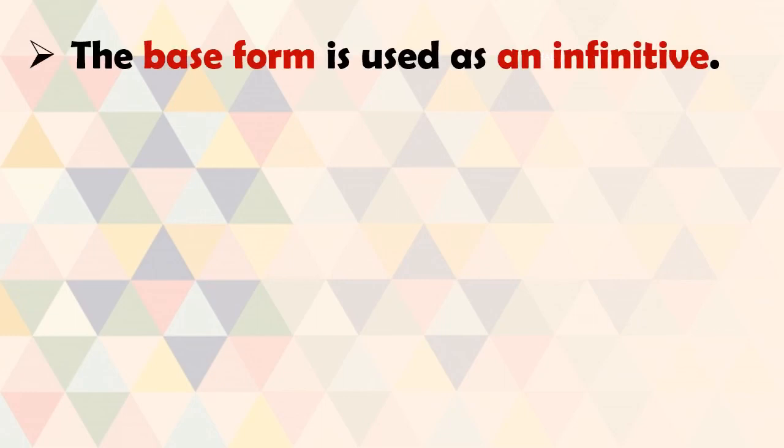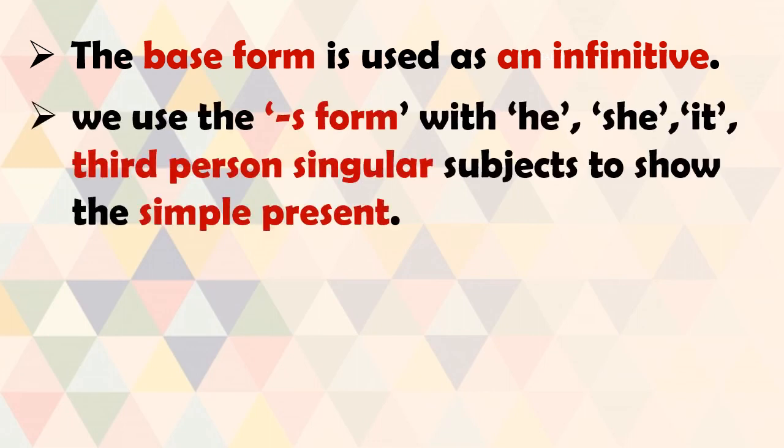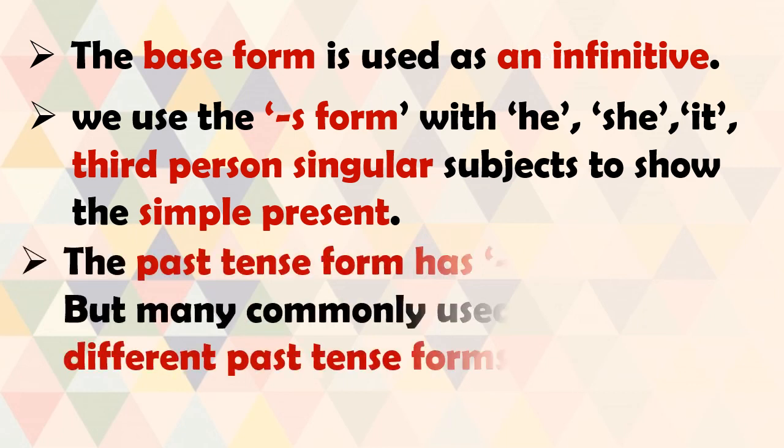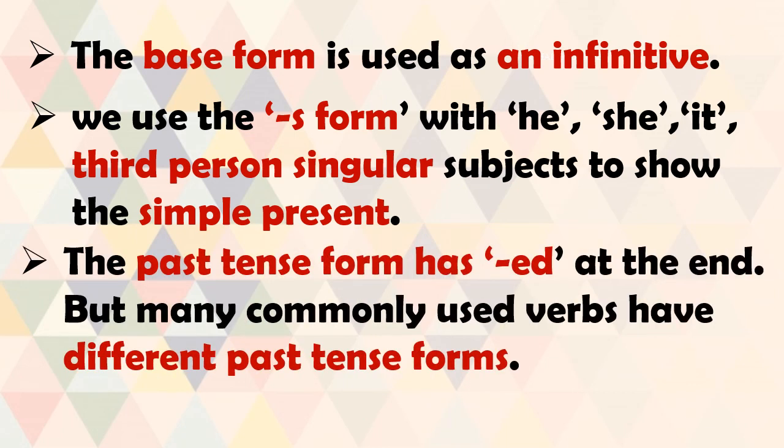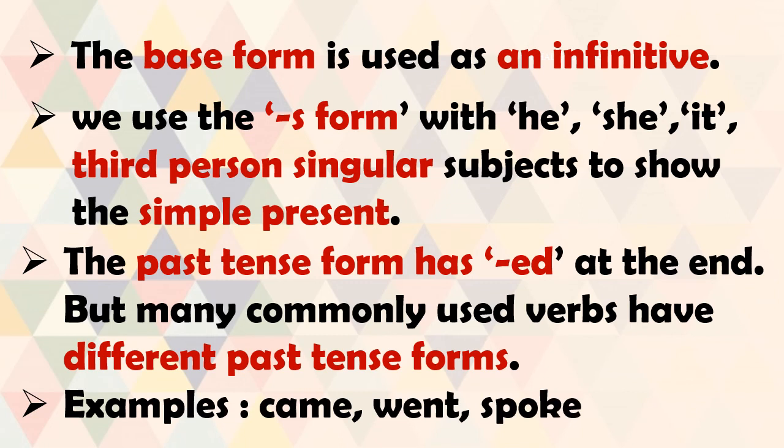We will revise what we learnt in today's session. We began with the infinitive verb form. We have seen that the base form is used as an infinitive. Okay, to go, to play, to see, to read, to learn, to spell. So all these verb forms are known as the infinitive verb form. Then we revised what we learnt in earlier standards, that we use the S form with he, she, it, that is, third person singular subjects, to show the simple present tense.